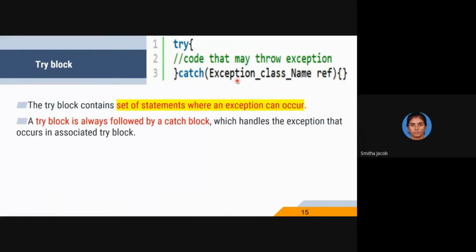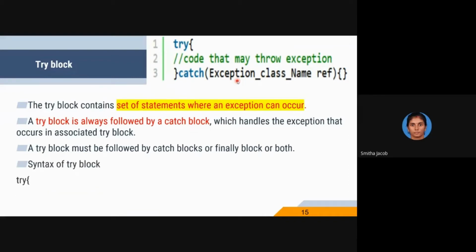The catch block handles the exception. All the erroneous statements where an exception may occur are included within a try block. The syntax is the keyword try followed by an open bracket, a set of statements, then a close bracket.